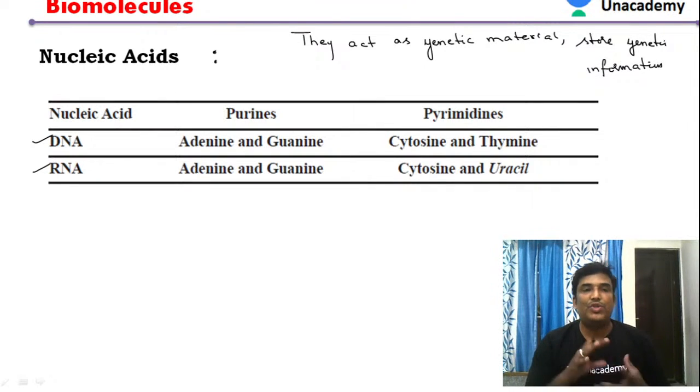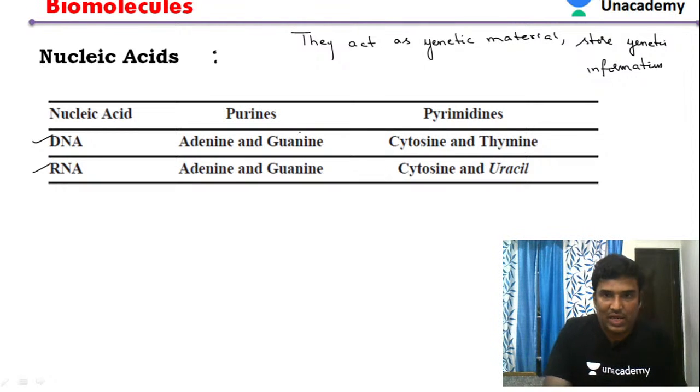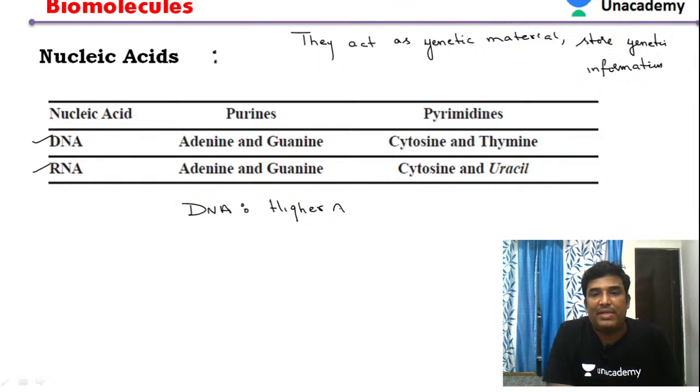Nucleic acids include DNA and RNA, and they act as a genetic material. If you see DNA, DNA is the genetic material in higher animals as well as in plants.